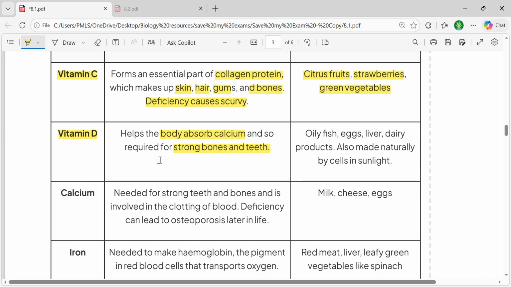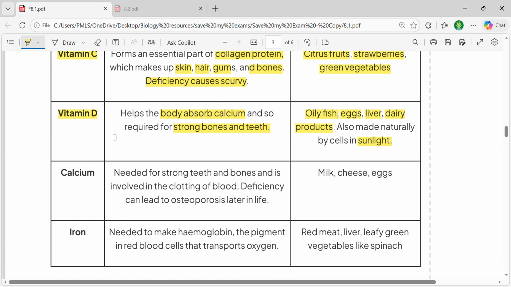And vitamin D can be obtained from oily fish, from eggs, from the liver of animals that you eat, and dairy products, and it can also be made naturally if you have certain exposure to sunlight. That's also a very good point here as well. Let's talk about calcium and iron. So calcium and iron are examples of minerals, but we are discussing both of them just because they are mentioned in your outline.